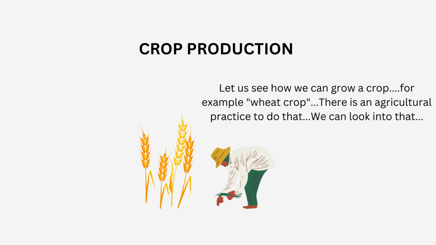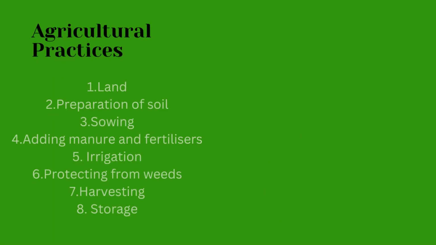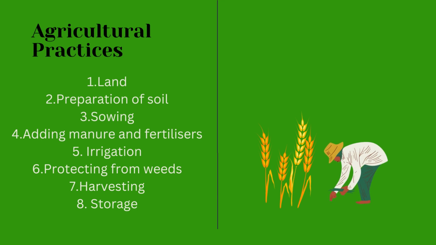Crop production. Let us see how we can grow a crop, for example a wheat crop. There is an agricultural practice to do that. We can look into that. Agricultural practices. 1. Land. 2. Preparation of soil. 3. Sowing. 4. Adding manure and fertilizers. 5. Irrigation. 6. Protecting from weeds. 7. Harvesting. 8. Storage.